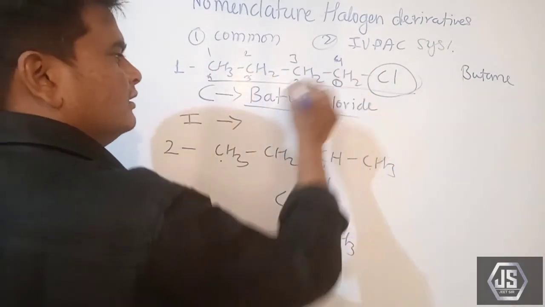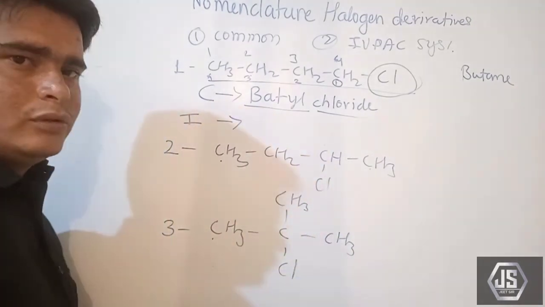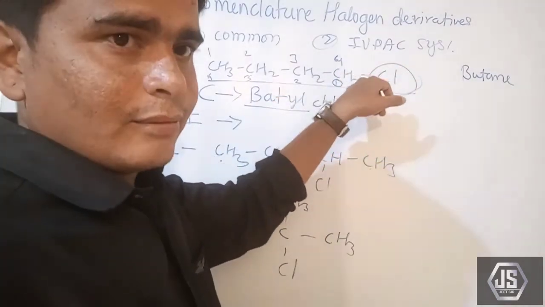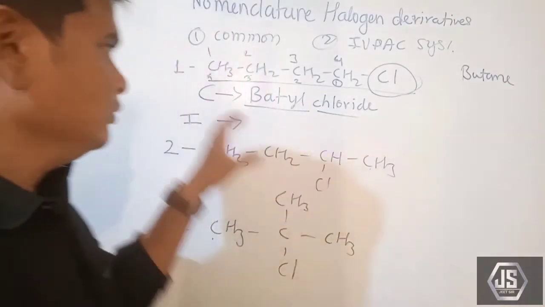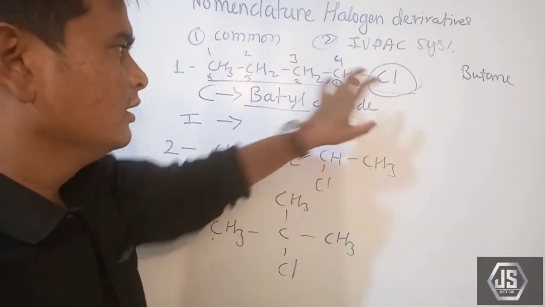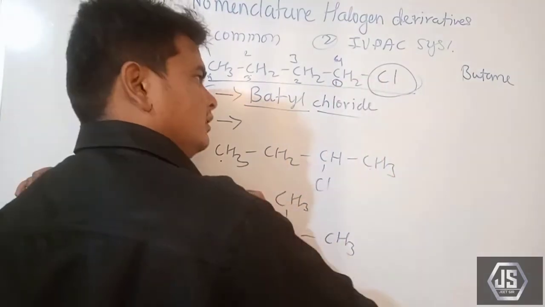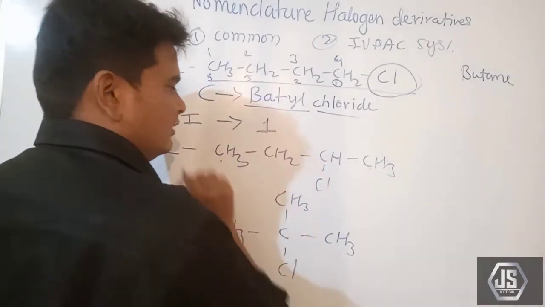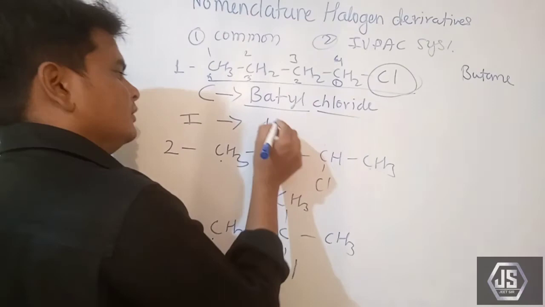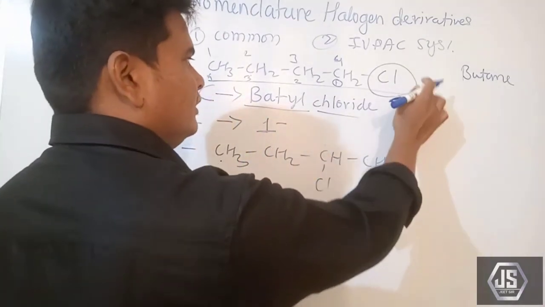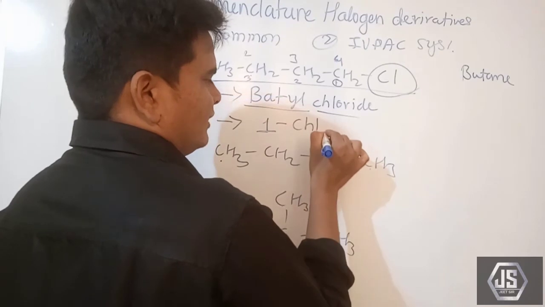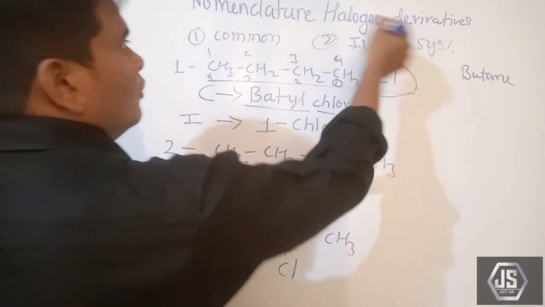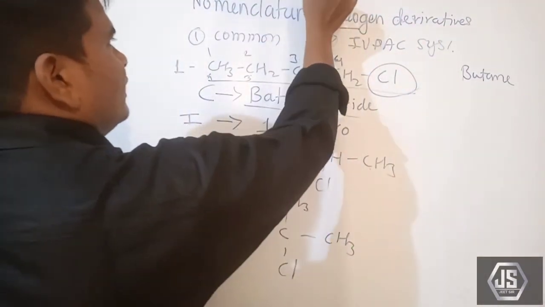it is less. So what is the rule saying? The carbon atom attached to the halogen atom should get the lowest number. So what do we have to do? We have to number from here only. The carbon atom attached to the chlorine is first, so 1 is here. The halogen atom attached to it is chloro. Chlorine is here, so we take the prefix chloro, as we are taking halo derivatives as haloalkanes.